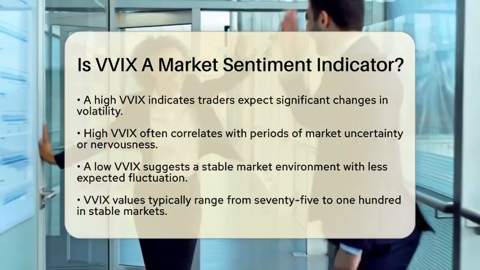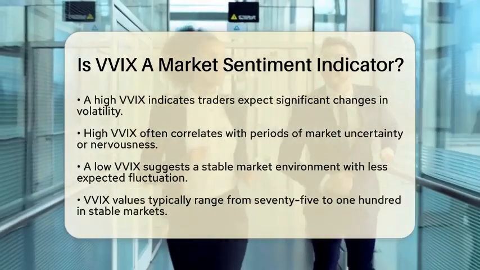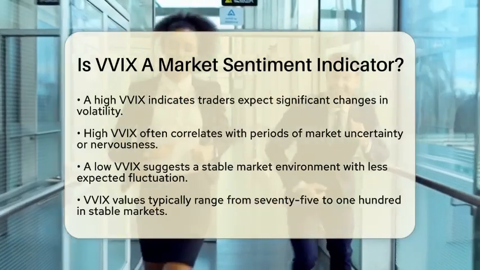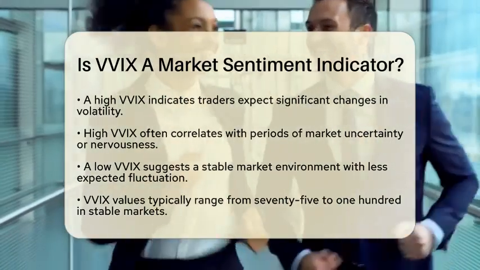It indicates that traders expect stability and less fluctuation in volatility. However, it is important to note that the VVIX does not tell us whether the market will go up or down. It simply measures the strength of the current volatility trend.